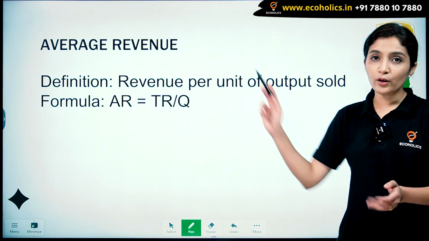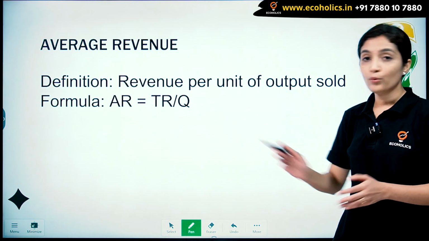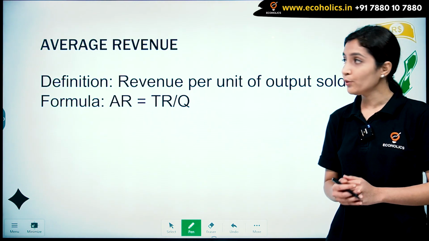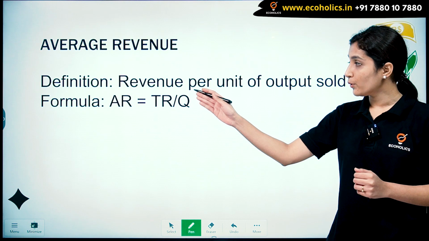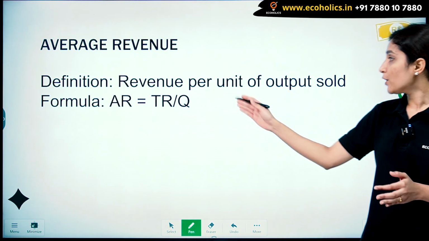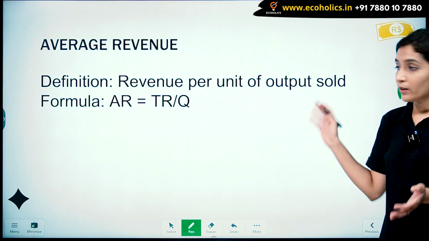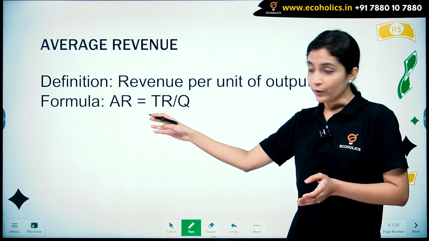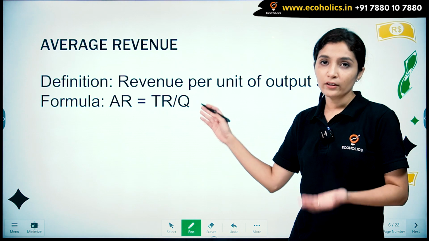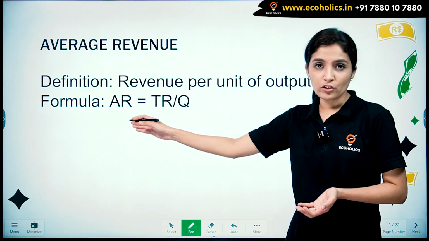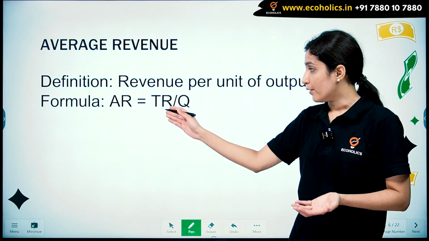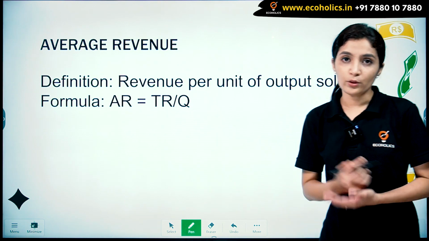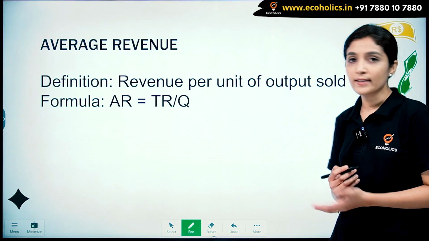Now, coming on to average revenue. What is our definition for average revenue? The definition for average revenue is the revenue per unit of output sold, or the formula is AR is equal to TR divided by Q. That is, average revenue is nothing but total revenue divided by the total units sold by a seller.